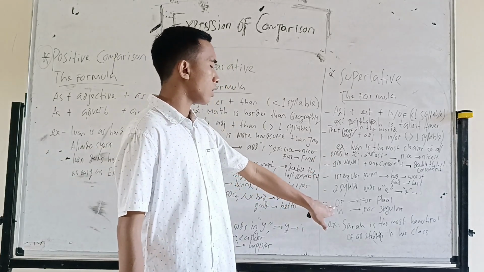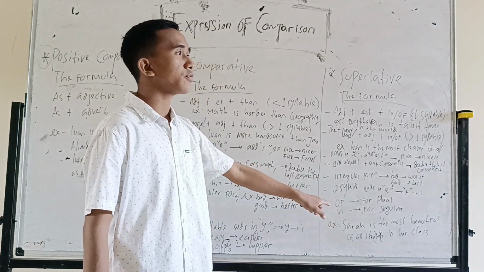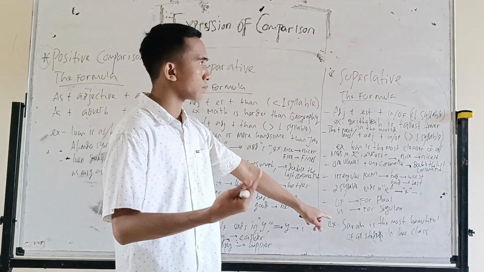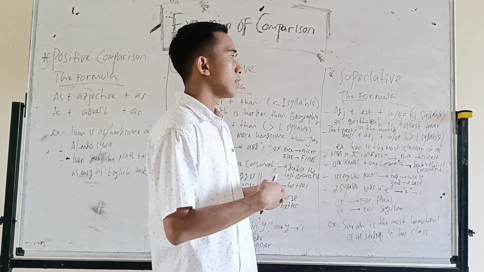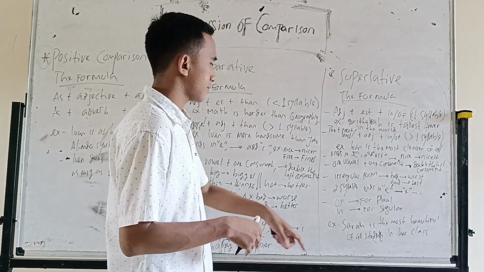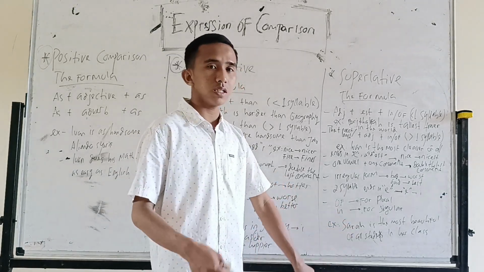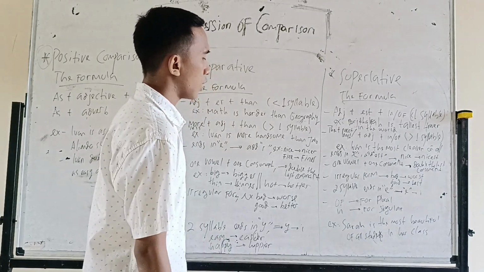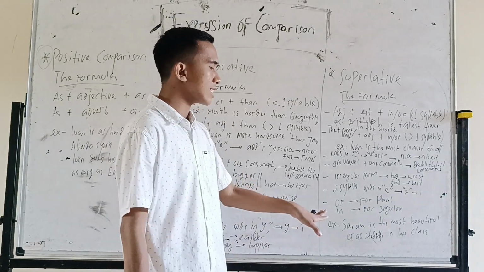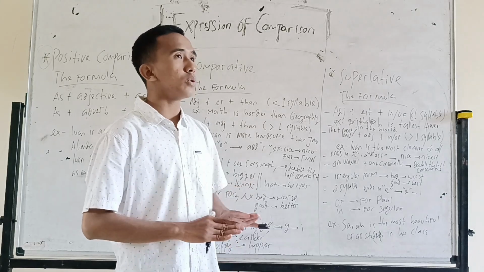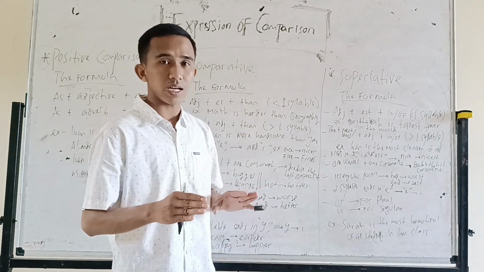Next, usage: of is only for plural nouns or plural objects, while in is only for singular nouns. For example, Sarah is the most beautiful of all students in her class.